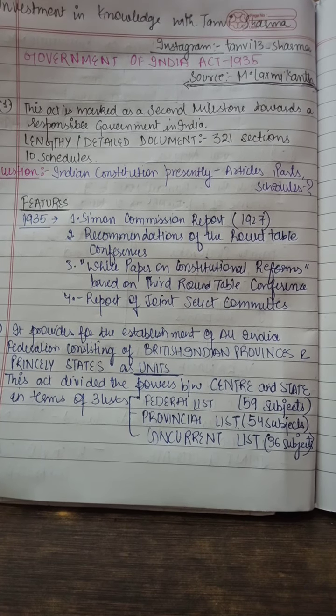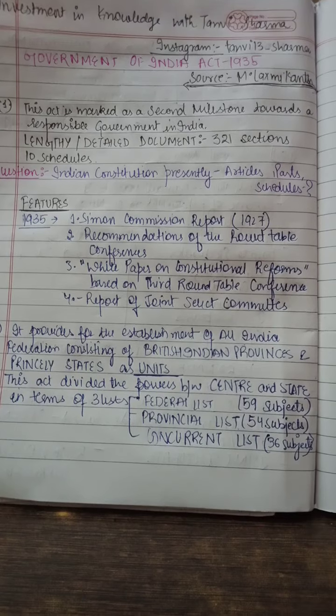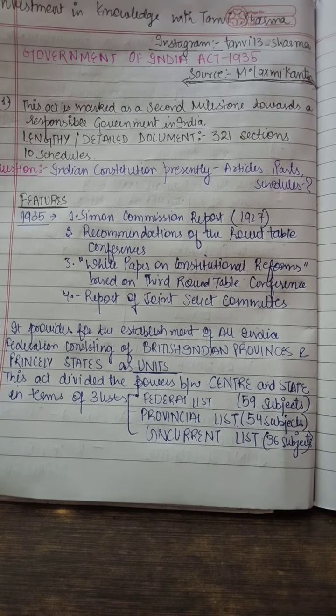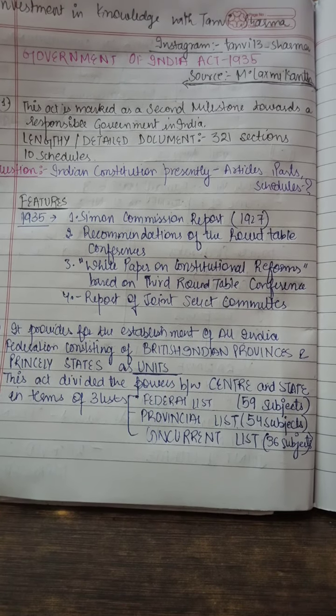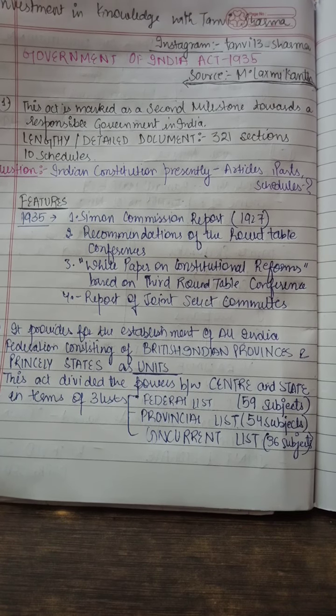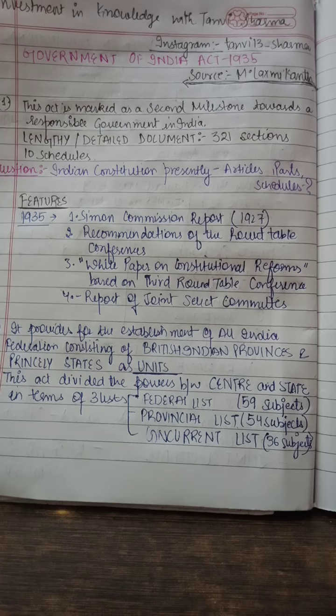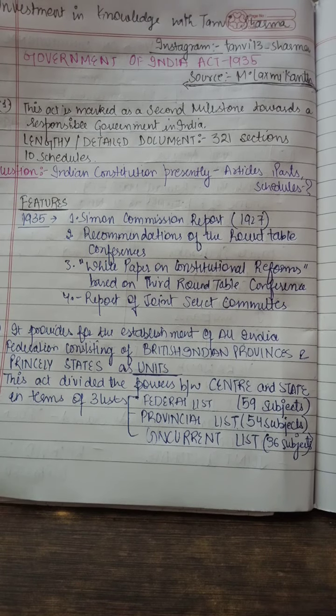This act is also known as the second milestone towards a responsible government in India. This act is very lengthy and very detailed, which includes about 321 sections and 10 schedules. Now I have a question for you. You have to write down in the comment section how many articles, parts and schedules are there in the Indian